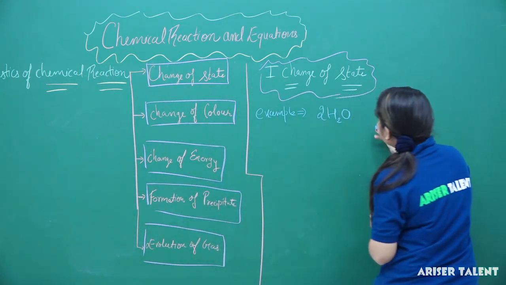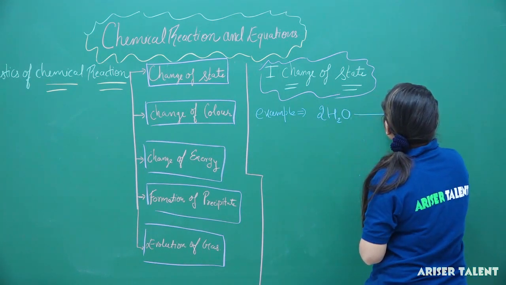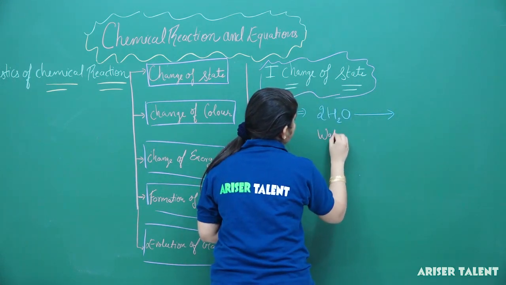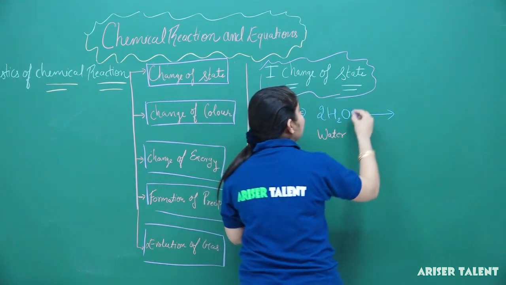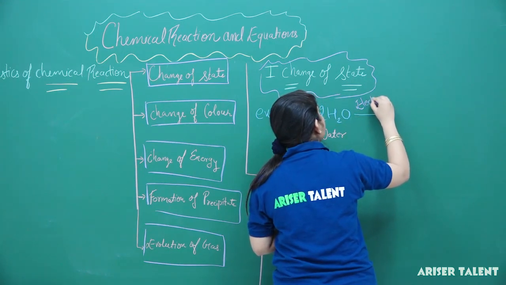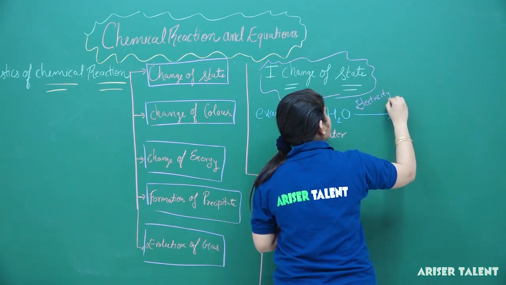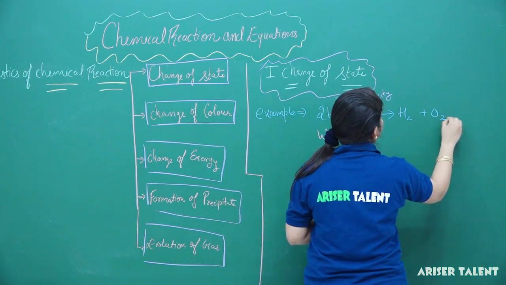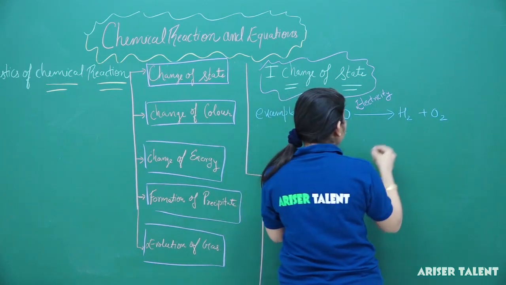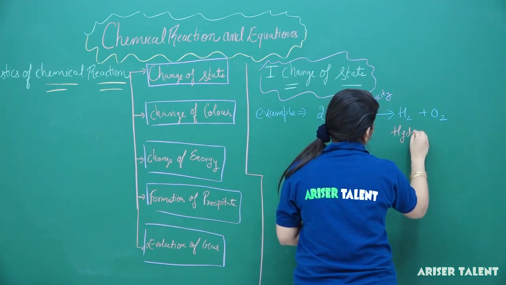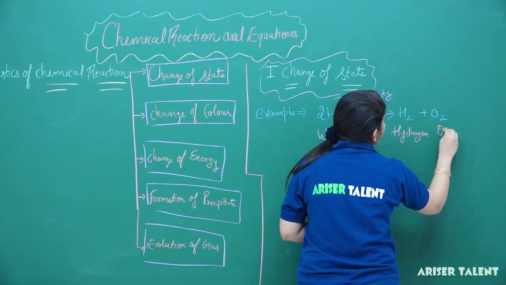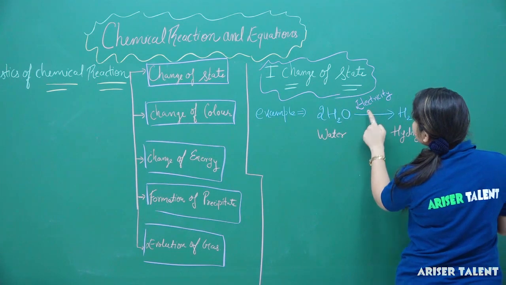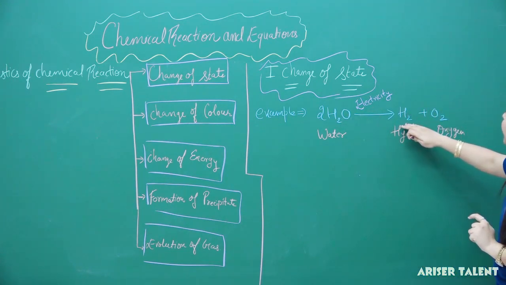So what will happen here, if I pass electricity to the water, this is water, and if I pass electricity to the solution, it will form H2 and O2. H2 is basically hydrogen and O2 on the other hand is oxygen. So if we pass electricity to the water solution, we will get H2 and O2.